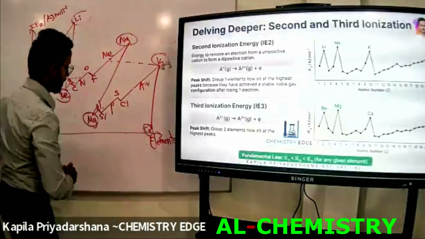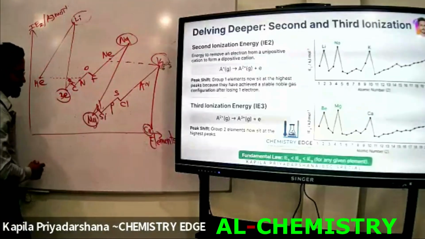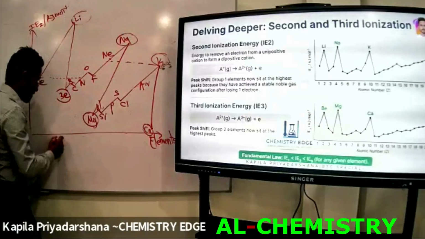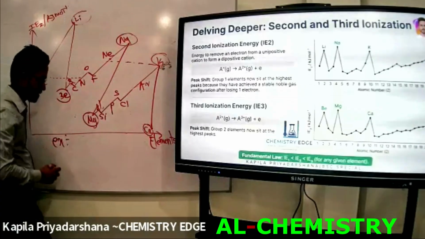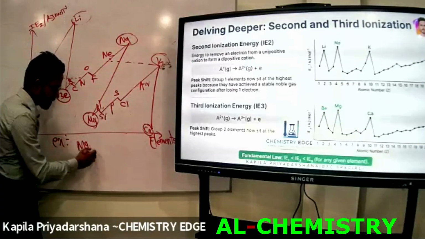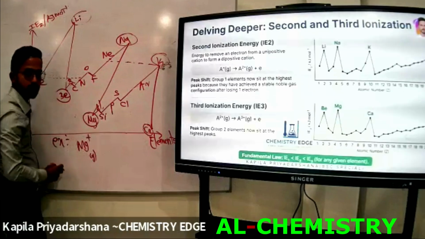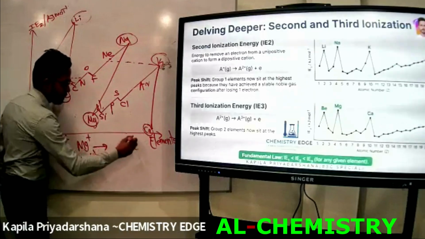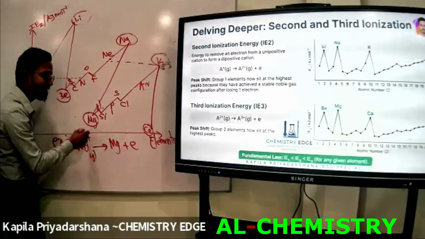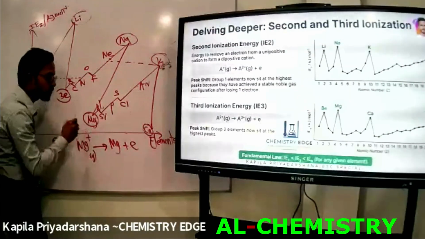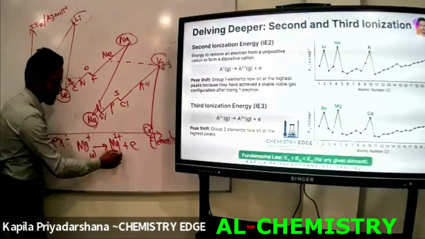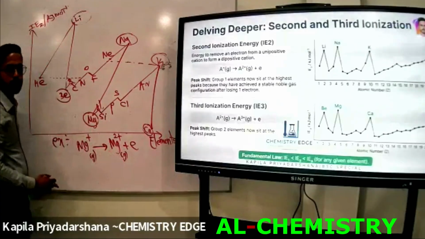How to write the second ionization energy of magnesium? Tell me. Magnesium should be in the gaseous state and unipositive. After releasing an electron, it produces the dipositive ion, but it should be in the gaseous state.